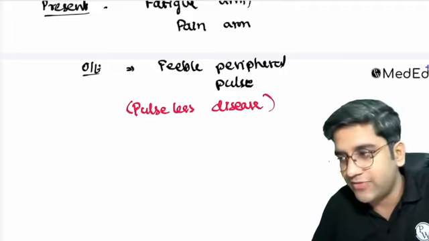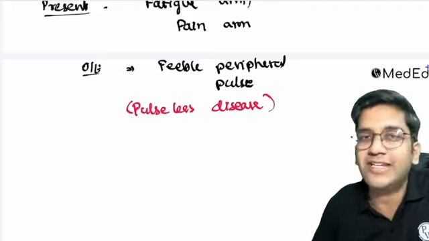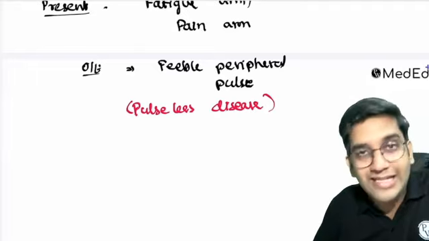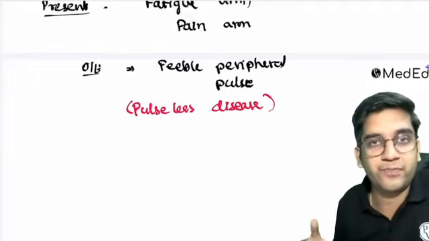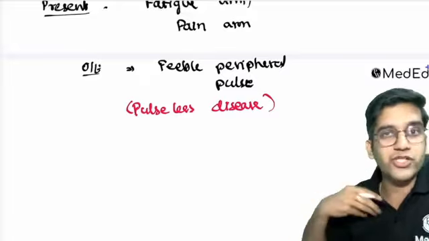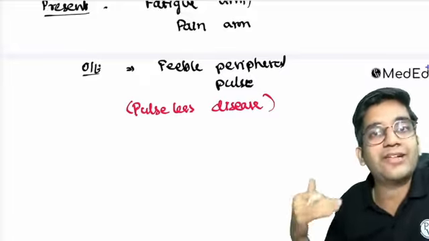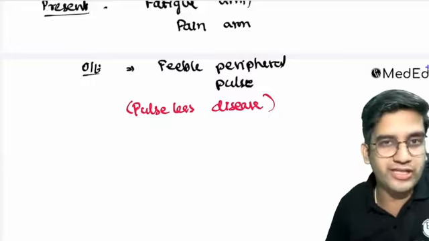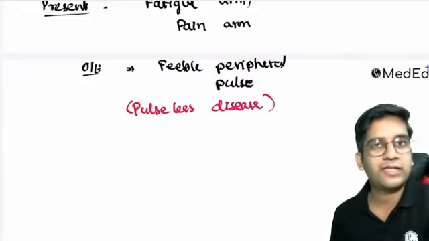The chance of having bilateral subclavian artery stenosis is very rare. If at all it is there, it will not be at the start. It might progress, first one side, then the second side. Which means I automatically will have a diagnosis. Then I can say it's a progression of the Takayasu arteritis. Fine. It's a pulseless disease. That's the other name for Takayasu arteritis.